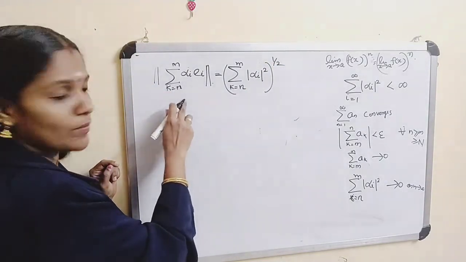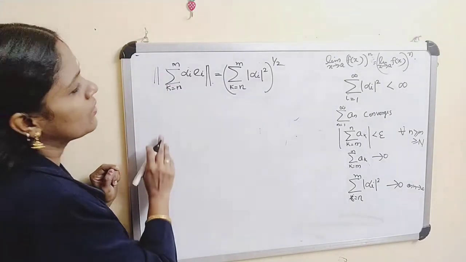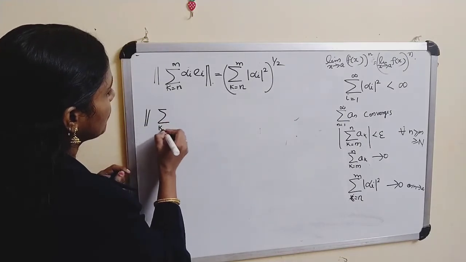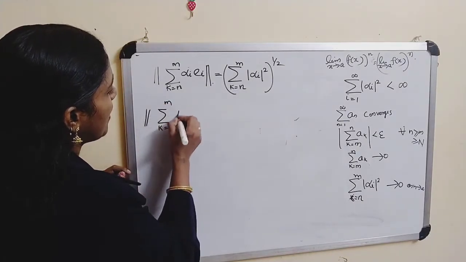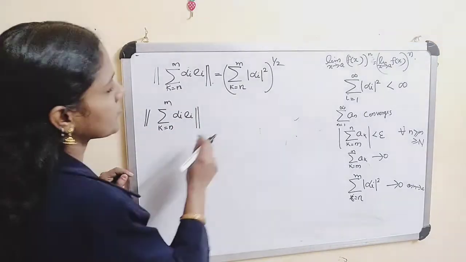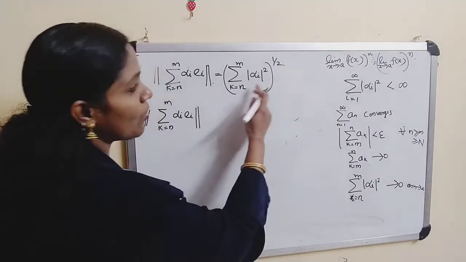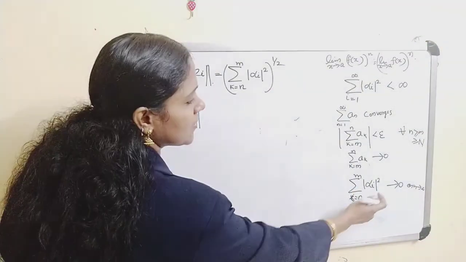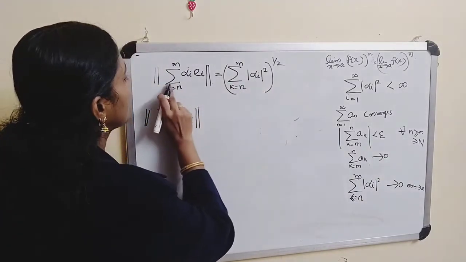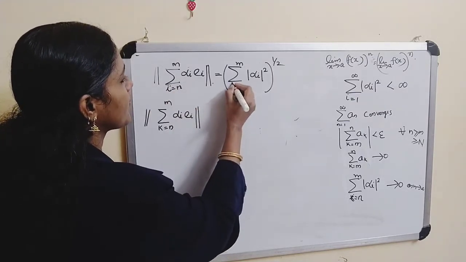Applying the Pythagorean theorem, you start with k equal to n. So this sum, sigma k equals n to m of alpha_i e_i, is equal to this one, and this term tends to 0, therefore whole raised to 1/2. Here you can write i, and here you can write i.